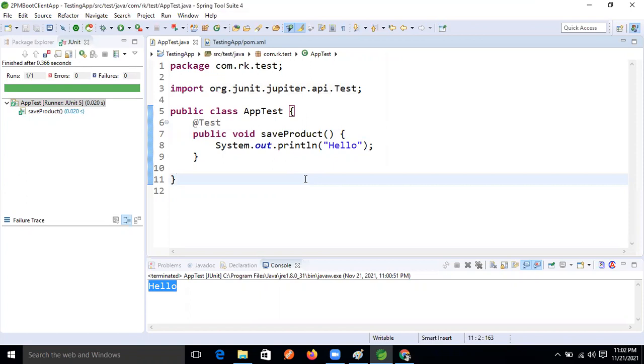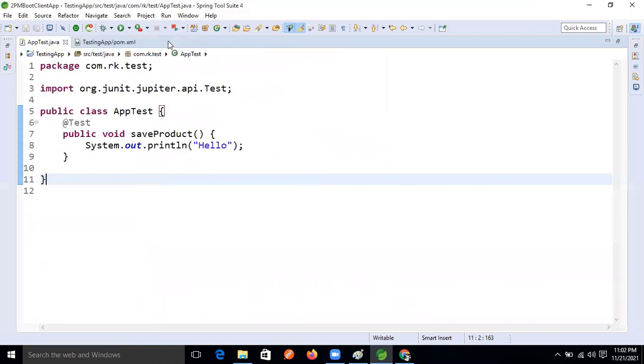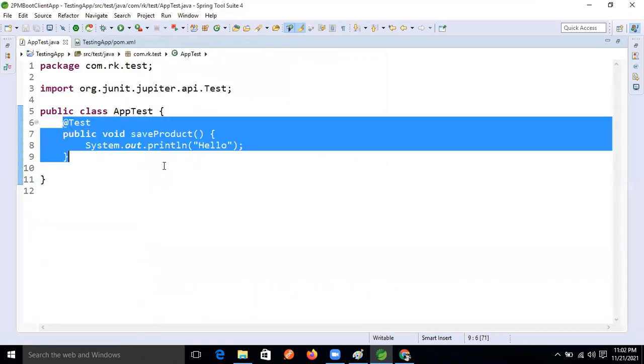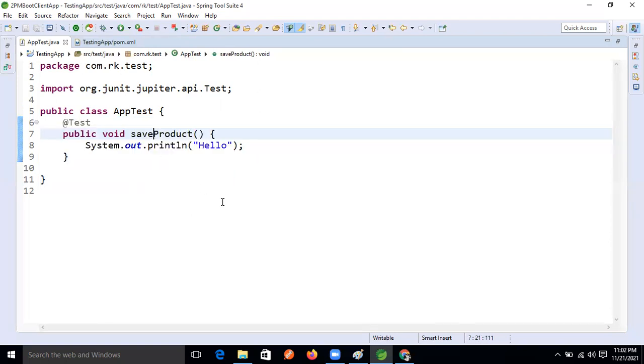So just think about that. Here I'm writing multiple methods, guys. See here, save product is there. Just write like this: test save. Okay, this is the save method.